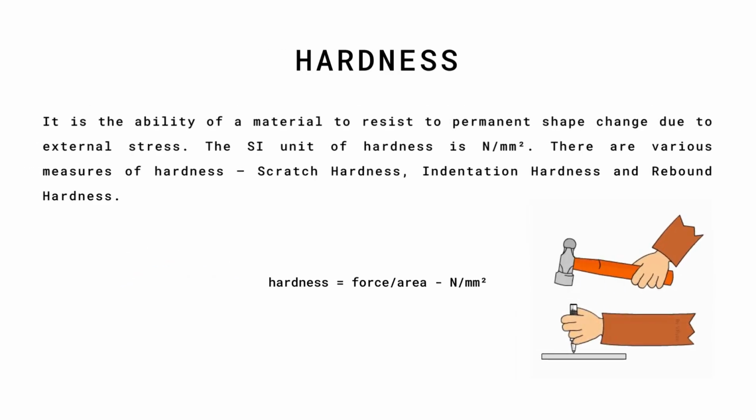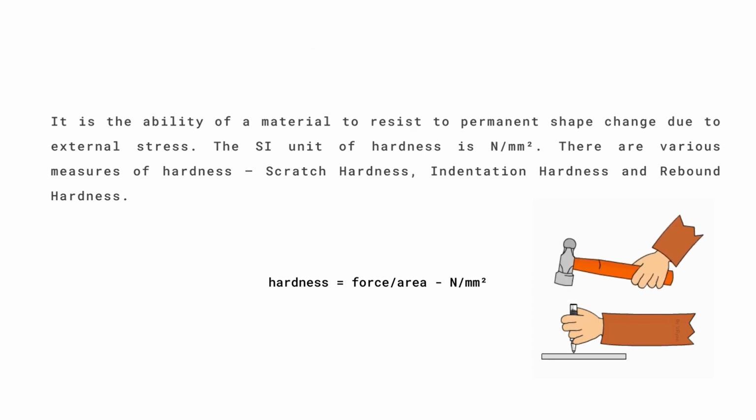Hardness. It is the ability of a material to resist permanent shape change due to external stress. The SI unit of hardness is Newton per square millimeter. There are various measures of hardness: scratch hardness, indentation hardness and rebound hardness.